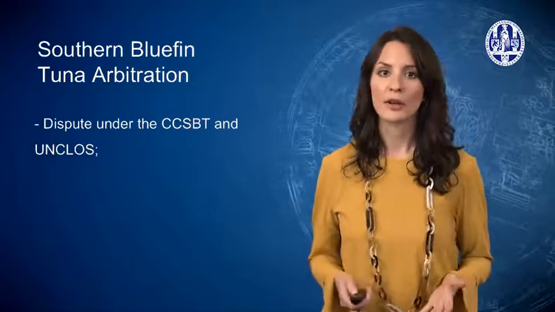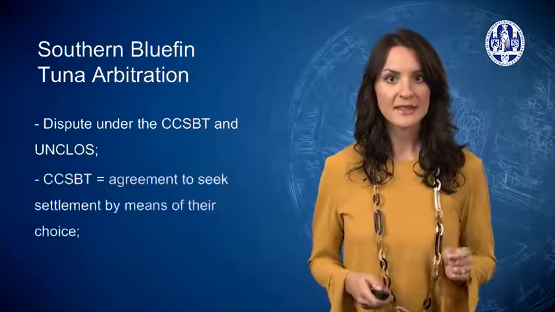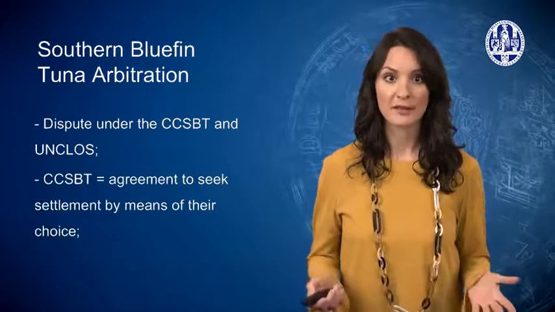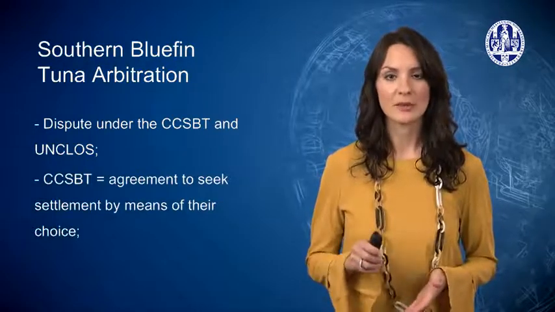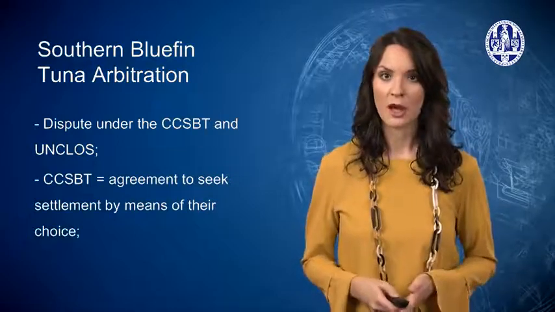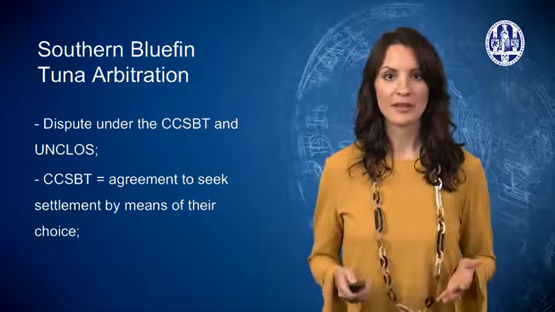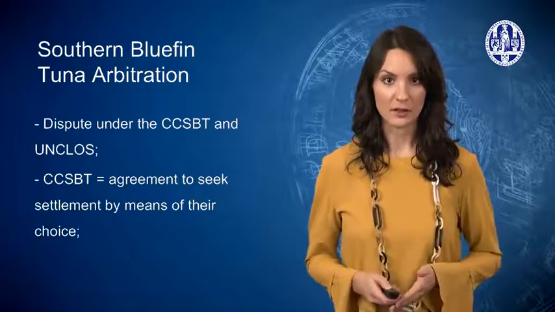Japan also argued that the parties to the CCSBT agreed to dispute settlement means of their own choice, which are set out in Article 16 of the Convention. According to Japan, this provision excluded recourse to the binding procedure under Part 15 UNCLOS.